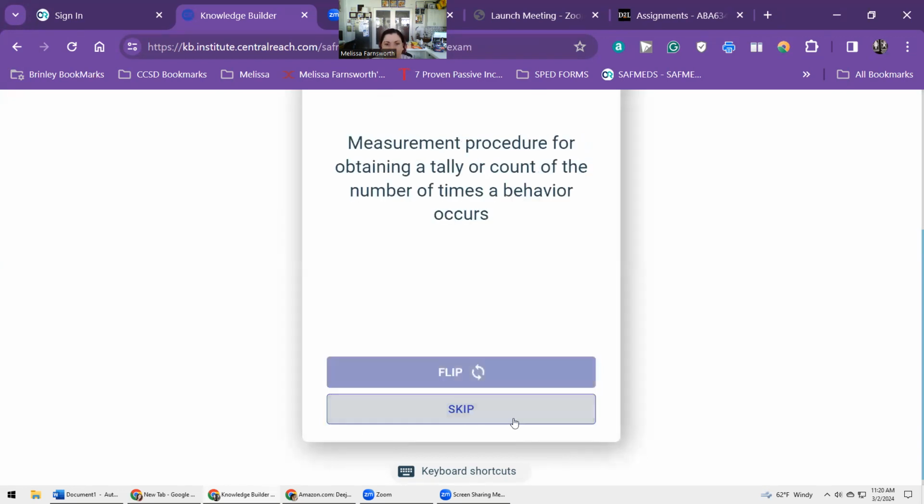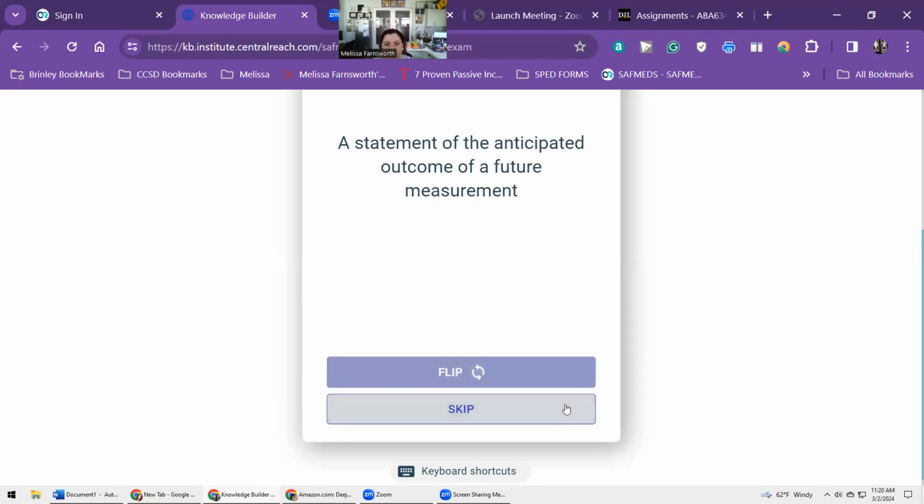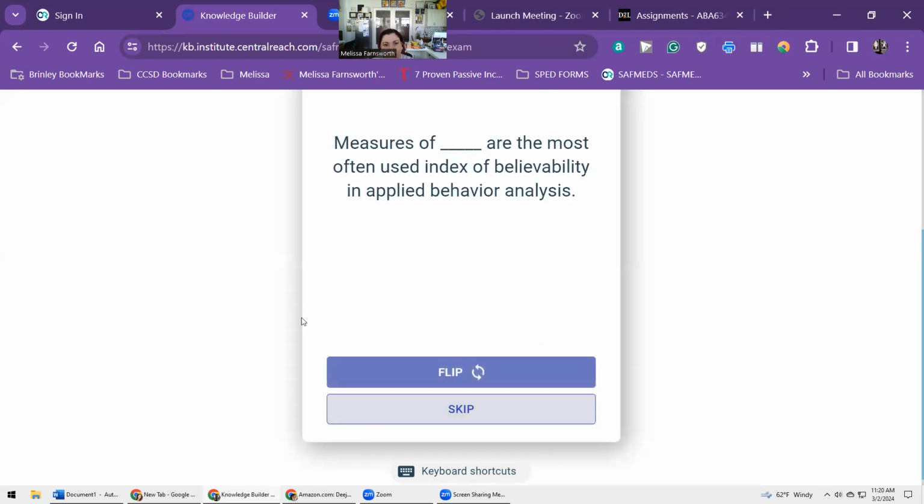Acceleration time period. Measurement procedure for obtaining a tally or count of the number of times a behavior occurs. Event recording. A statement of the anticipated outcome of a future measurement. Prediction. Measures of blank are the most often used index of believability in applied behavior analysis.